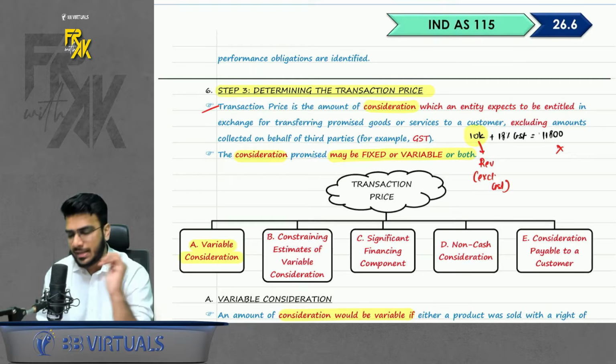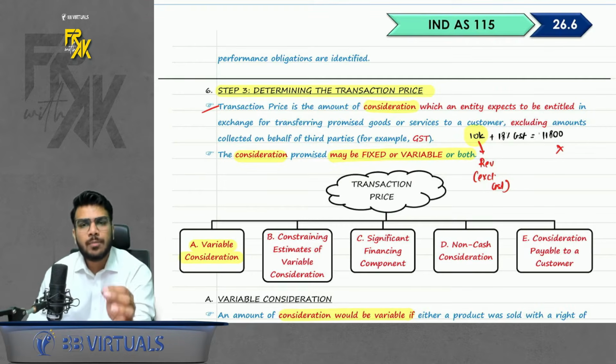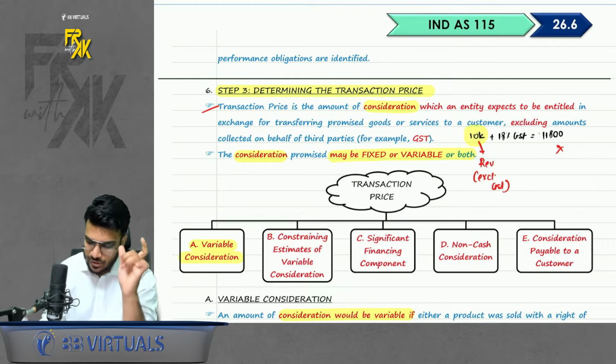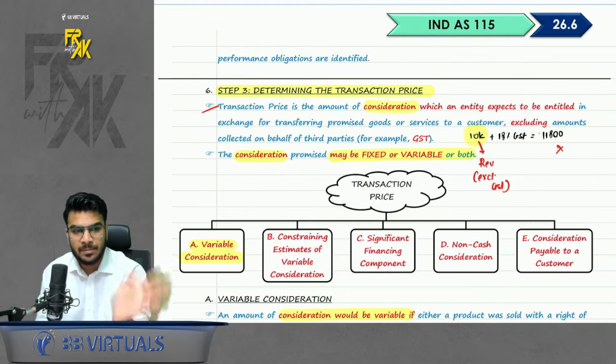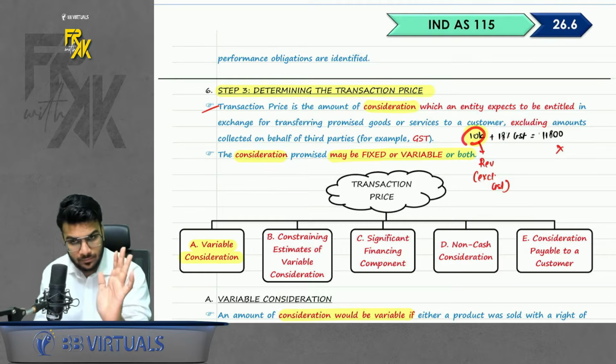Now what is the meaning of transaction price? Transaction price simply means what is the amount of revenue you are charging from the customer. That is the transaction price. First of all, you will not include the amount of GST. So let's say I am charging you 10,000 plus 18% GST, the total is 11,800. The revenue amount will only be 10,000, excluding GST.